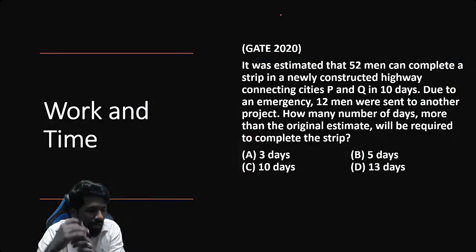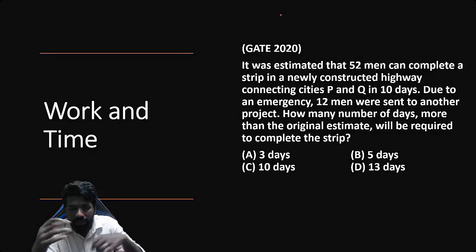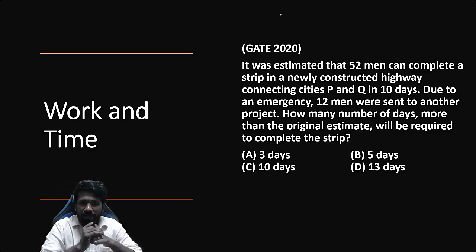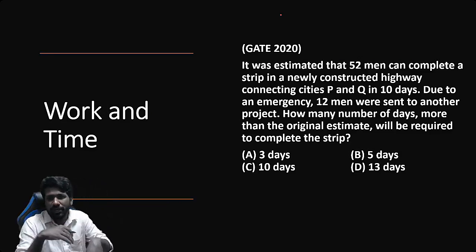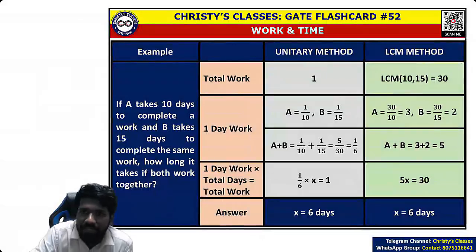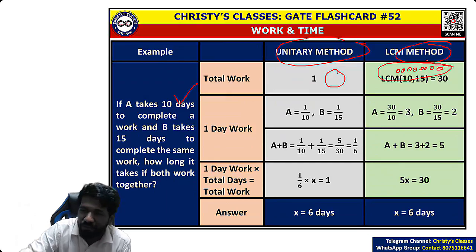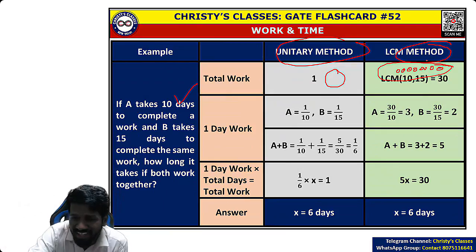Quantitative aptitude का अगला टॉपिक है वर्क एंड टाइम और पाइप एंड सिस्टर्न वाला यूनिट. ये कनेक्टेड टॉपिक है. वर्क एंड टाइम का थियरी काफी है पाइप एंड सिस्टर्न क्वेश्चंस करने के लिए. So work and time means you should know the unitary approach and the LCM approach. If you know unitary approach and LCM approach of doing questions of work and time, सारा question easily कर सकता है. Normally I explain unitary approach with a pizza and LCM approach with a collection of chocolates. This example, if you hear, you will never forget these two methods and you can do all questions because this is a tried and tested method.